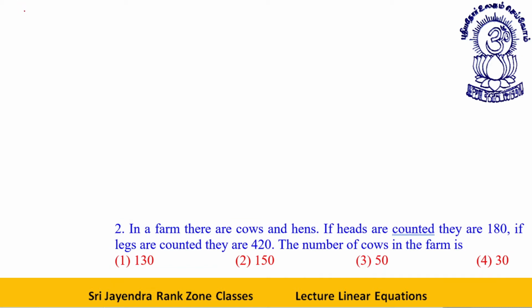In a farm, there are cows and hens. If heads are counted, they are 180. If legs are counted, they are 420.